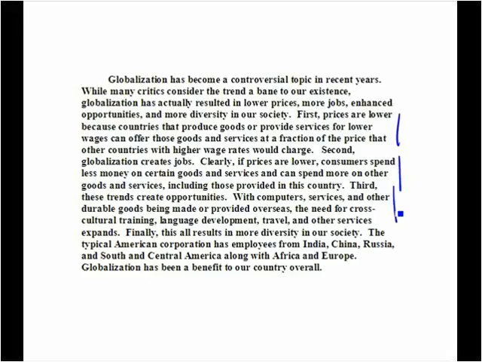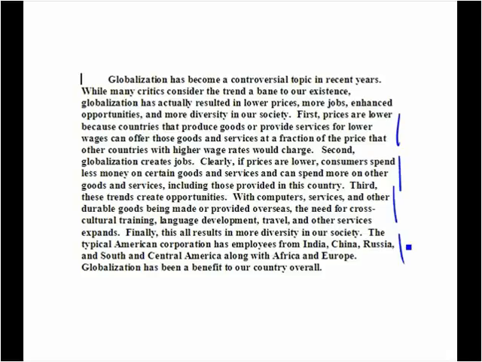Third, these trends create opportunities. With computers, services, and other durable goods being made or provided overseas, the need for cross-cultural training, language development, travel, and other services expands. Well, the point is that these trends create opportunities. All the writer has done is talked about cultural training and language development and travel and other services becoming needier. But where are the opportunities created? What point is this person making? The person has not developed the ideas with examples or cause and effect analysis or any other type of analysis.